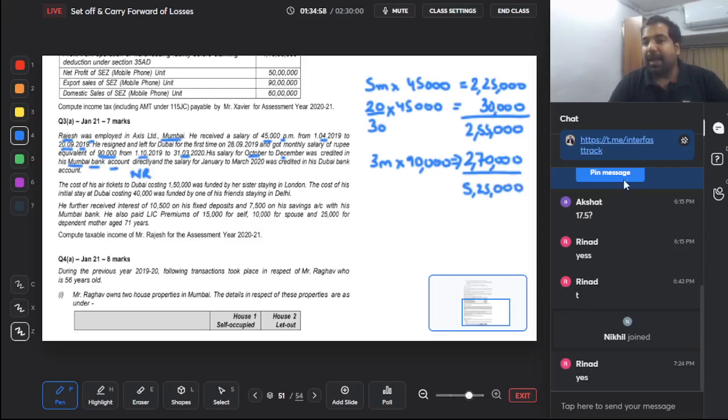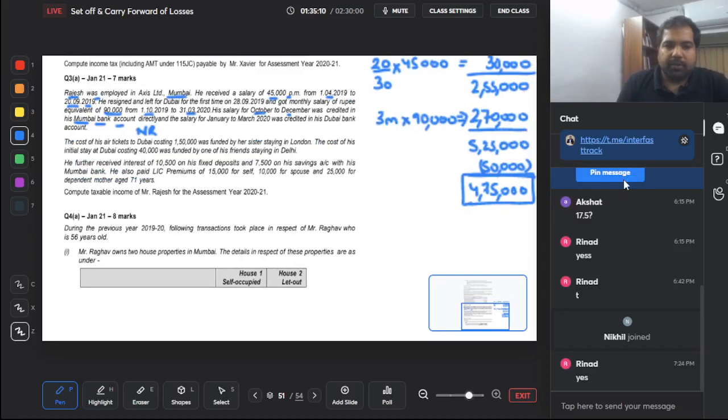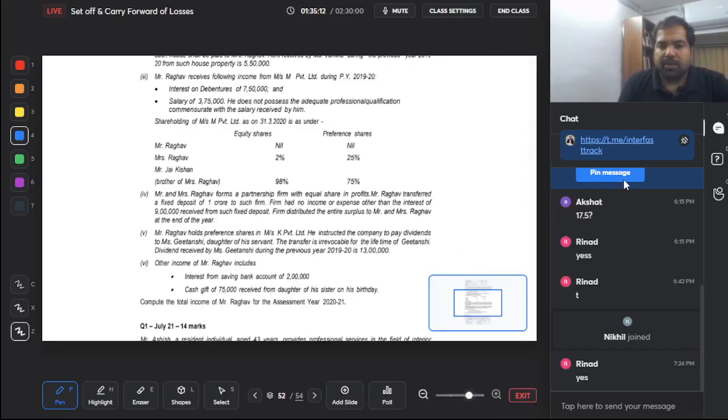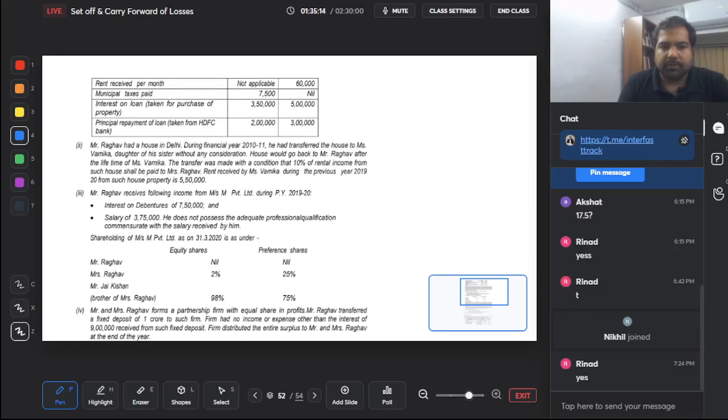But this is only gross salary, guys. Can I minus 50,000, the standard deduction? Always, guys, do not forget, you can minus that. So 4,75,000 is his net salary or salary income. All right. Looking at other salary questions.